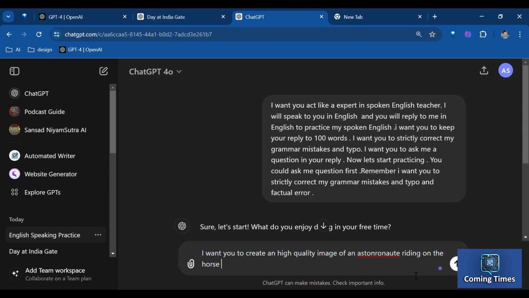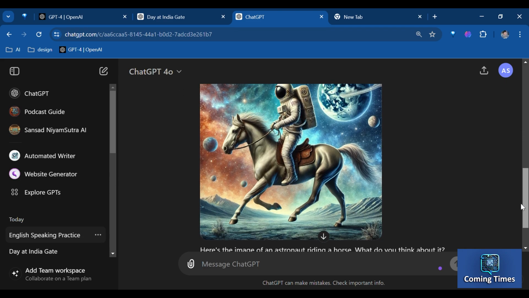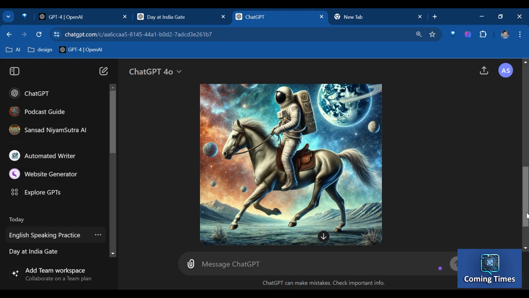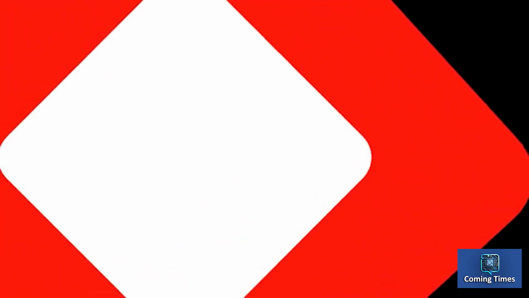Now let me show you how we can generate an image from text using an AI model like GPT through prompt engineering. Let's start with a simple prompt. Create a high-quality image of an astronaut riding a horse. Just hit the arrow key or press enter and let GPT work its magic. Let's proceed with the course.